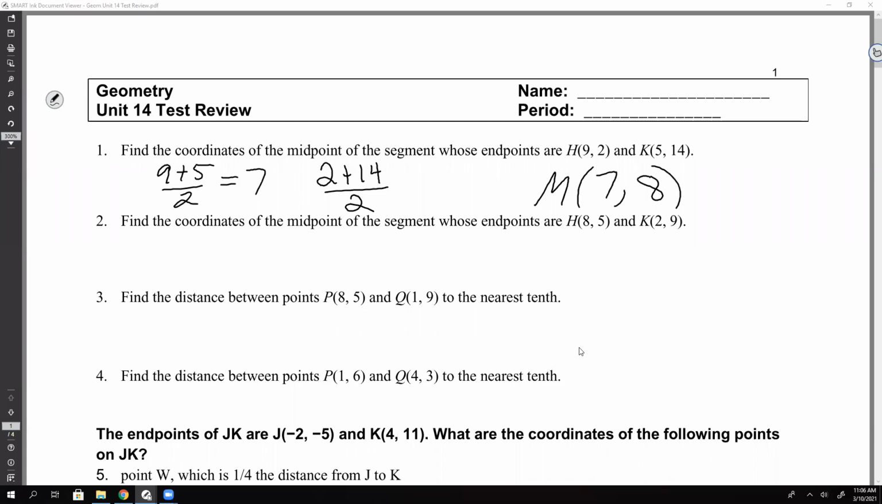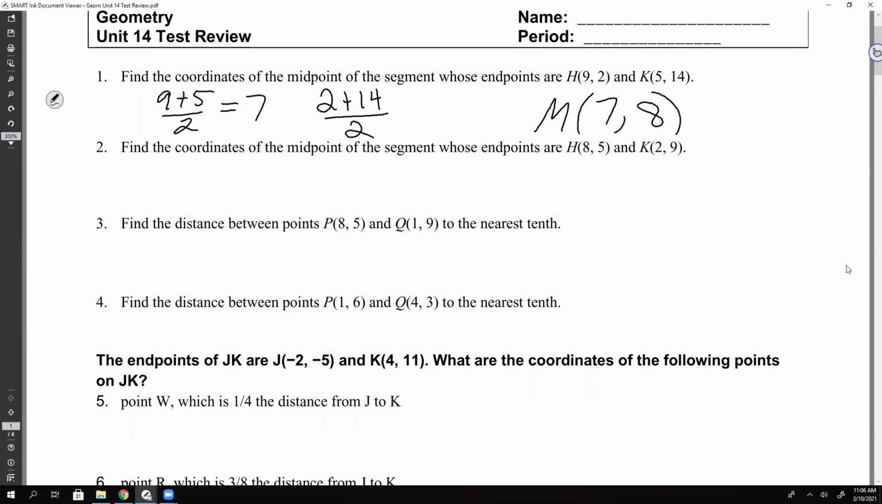Easy? All right. Ready? And again, y'all, this review is basically the test. So if you can do this, you can do the test, okay? Tomorrow.